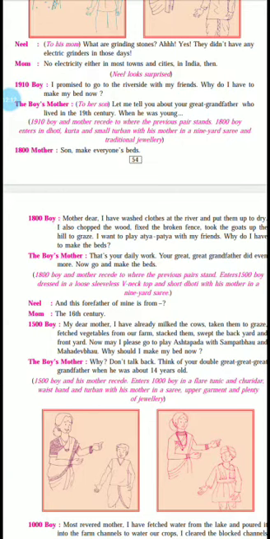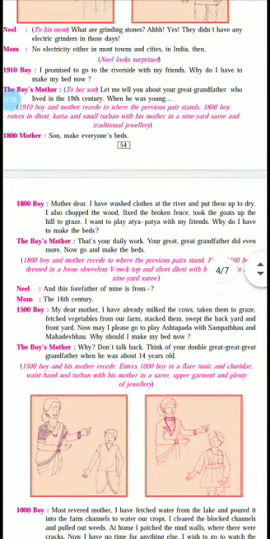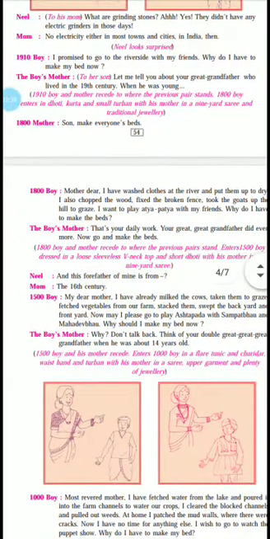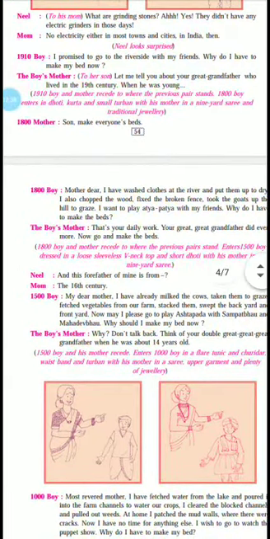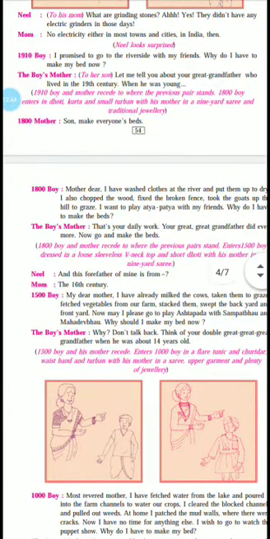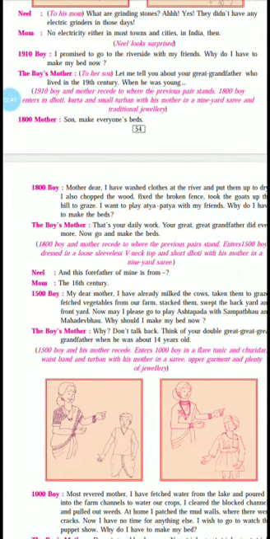And see the costume. The boy is dressed in dhoti kurta and small turban. Turban means pagdi. With his mother in a 9-yard sari and traditional jewelry. So this shows that India was very rich in the olden days. Obviously, India was called a golden bird also. So here the description of the costume, jewelry, everything is given just to make you understand how India has kept on changing. So let us see what they talk about.